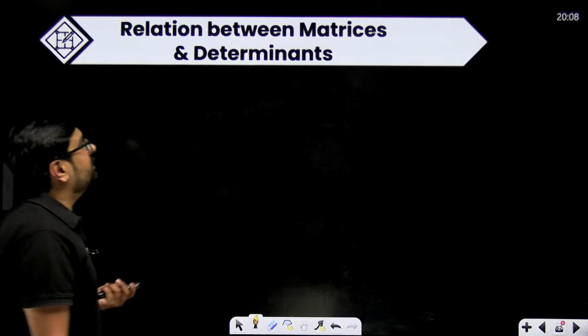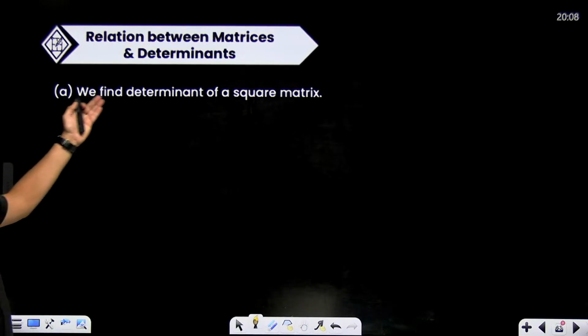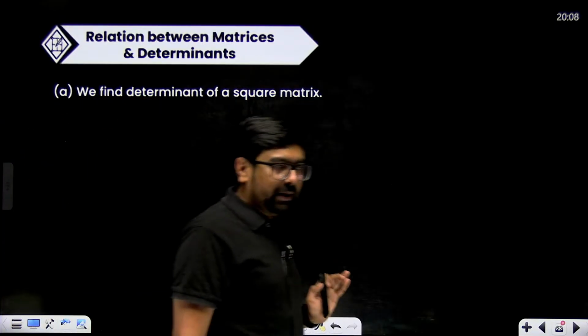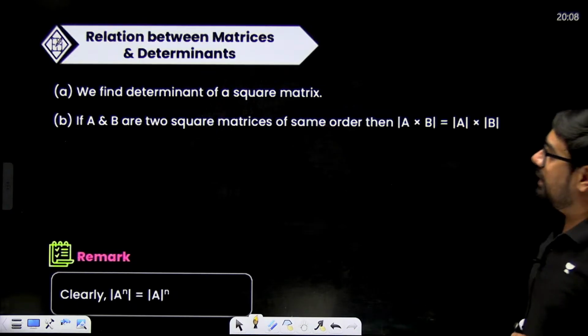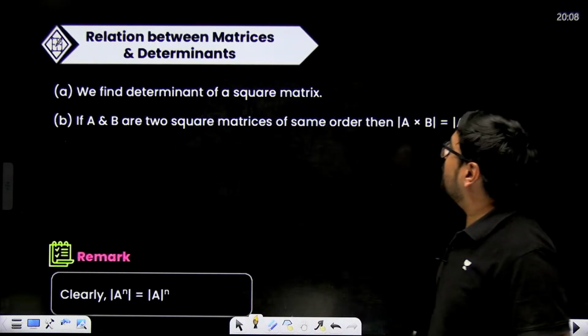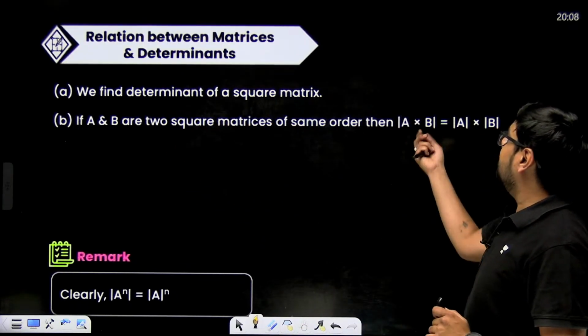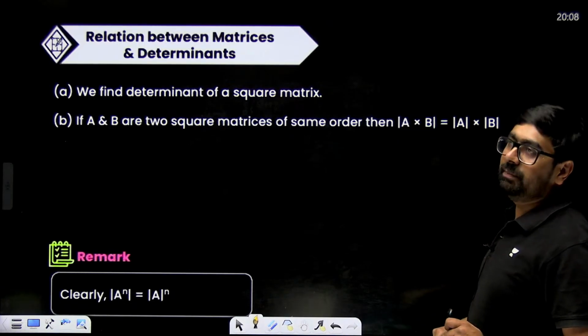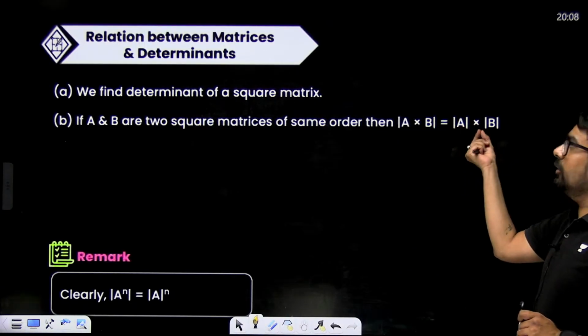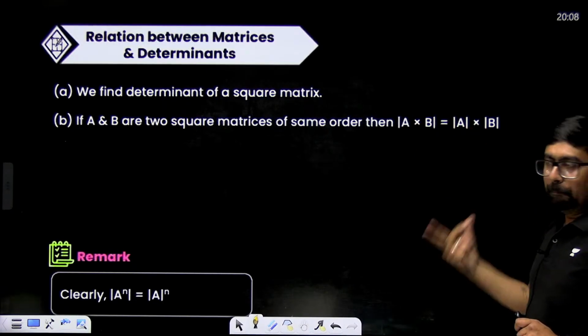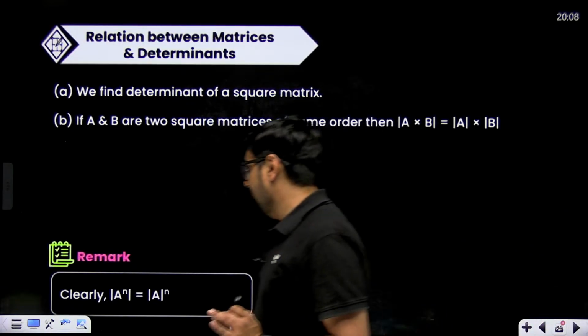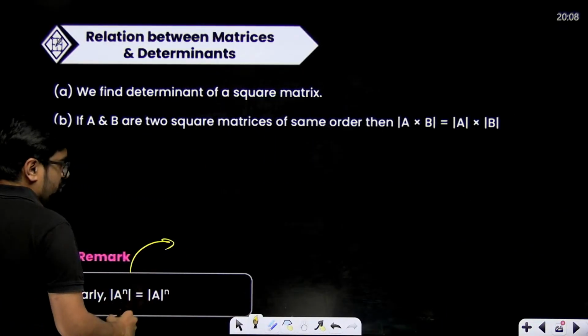Relation between matrices and determinants is, we find determinant only of square matrix. That I already told you. If A and B are 2 square matrices of same order, then determinant of A multiplied with B will be equal to determinant of A multiplied with determinant of B. So determinant can be broken in multiplication, that you have to remember.